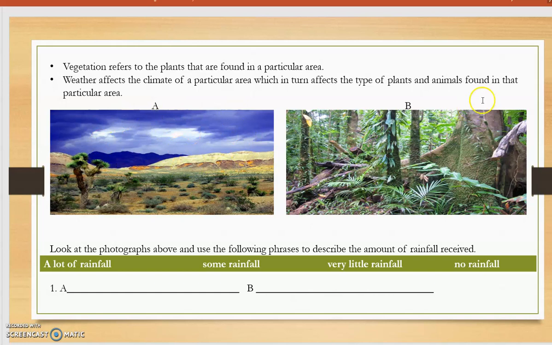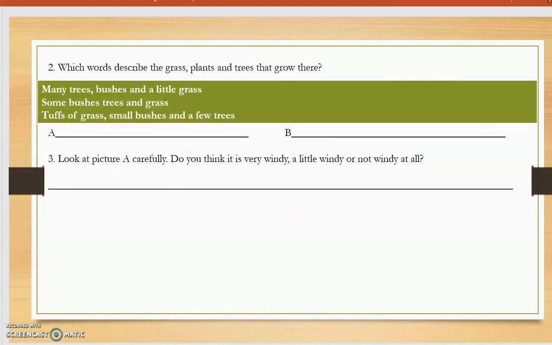Let's look at picture A and picture B. Alright. Look very carefully, and then the question says, look at the photograph above and use the following phrases to describe the amount of rainfall received. Do you think this area receives more rain than that area? The answers are here, so look at the pictures, then choose your answers from this green block here and write the answers there. Okay. And then question 2 says, which words describe the grass, plants, and trees that grow there?